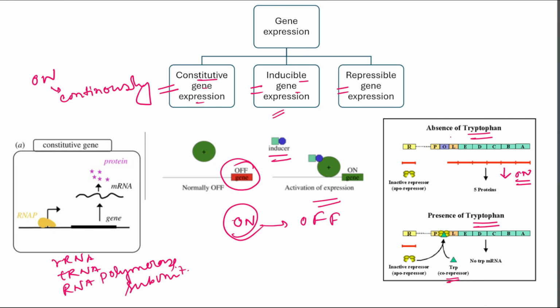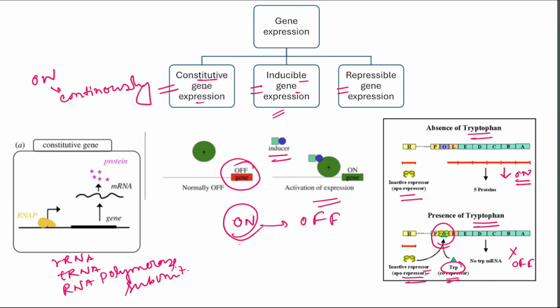That means in the absence of tryptophan, the repressor is inactive. So this time the gene expression is continuously on, but when tryptophan is abundant, the cells do not need more because the gene product is already present. So here tryptophan acts as a co-repressor and binds with the repressor protein. Then the inactive repressor becomes active by binding with tryptophan. So tryptophan is the end product, and this end product acts as a co-repressor that activates the repressor, which binds to the operator site, and the gene regulation is off.